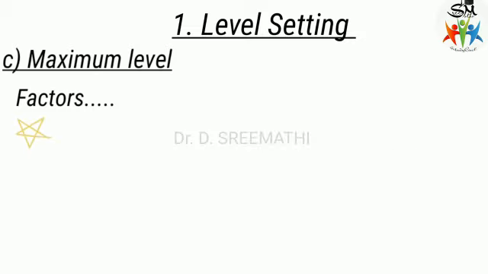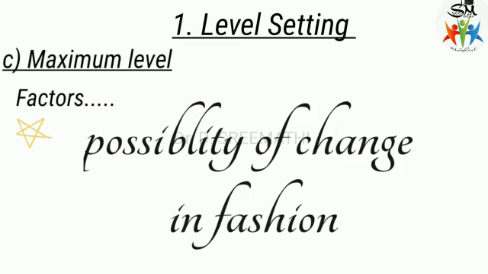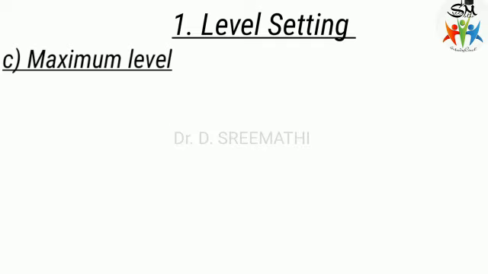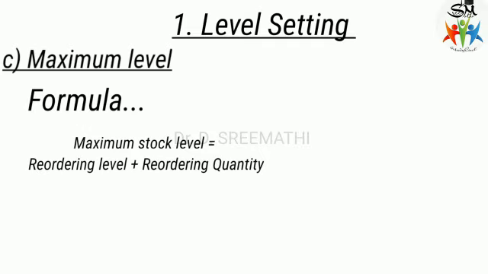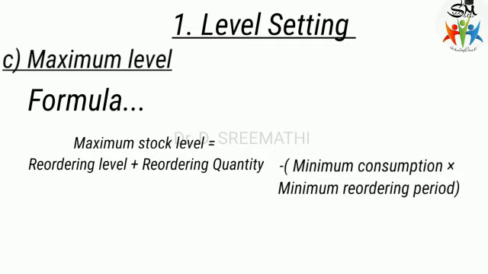A very important thing is the possibility of change in fashion and habit, which will necessitate a change in the requirements of a material. This can be calculated by the formula: maximum stock level equals reordering level plus reordering quantity, minus the minimum consumption multiplied by the minimum reordering period.